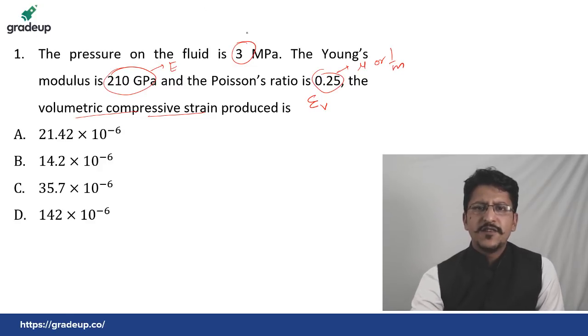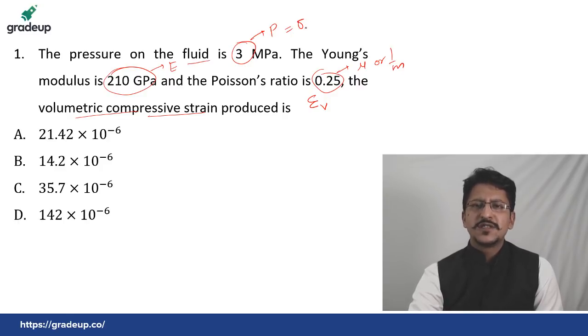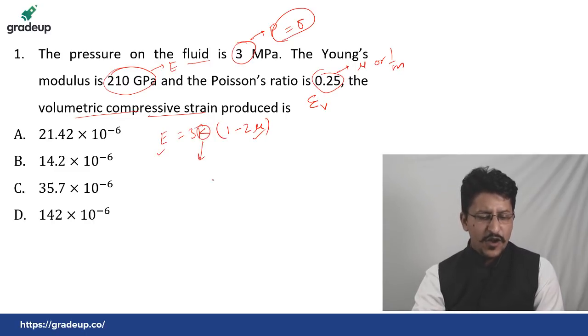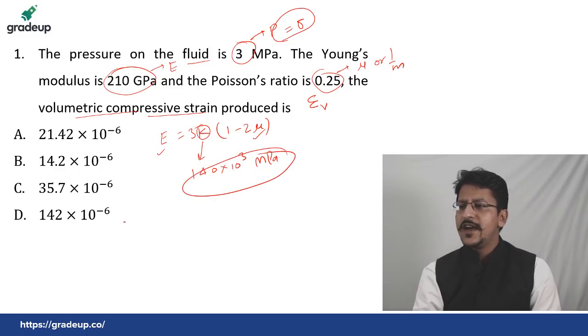See, this is given the value of pressure P. This will act as sigma, or basically this is the pressure in the fluid. So by the hydrostatic law, this pressure will be same on all the sides. And then using the relation between E and K, E is equal to 3K(1 minus 2 mu). Mu value is given, E value is given. Find out the value of K from here. You will get the value of K as 143 into 10 to the power 3 megapascal.